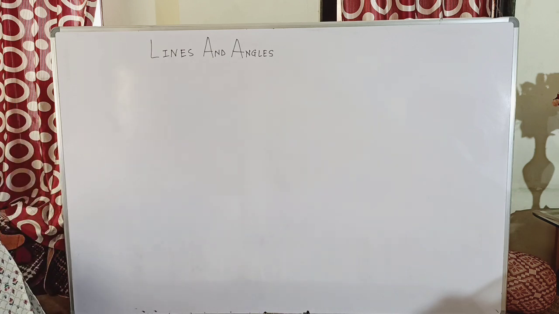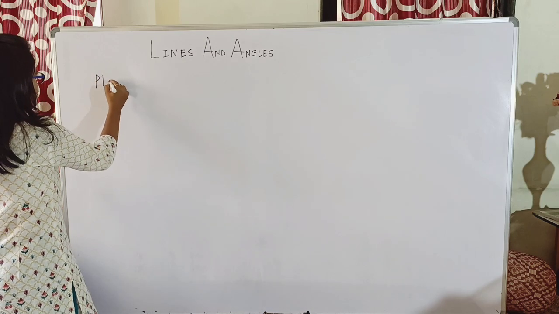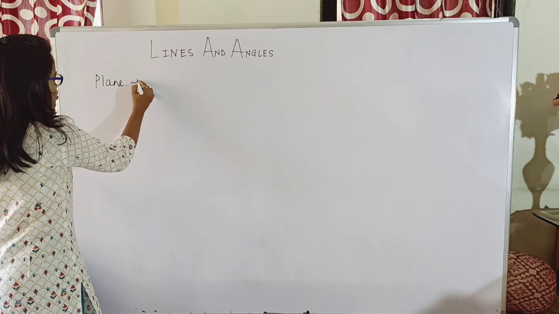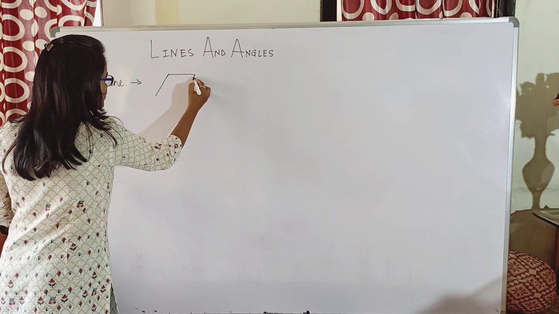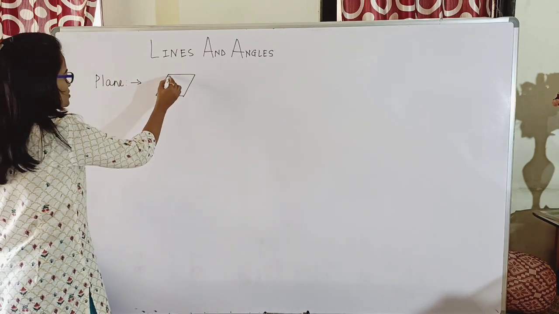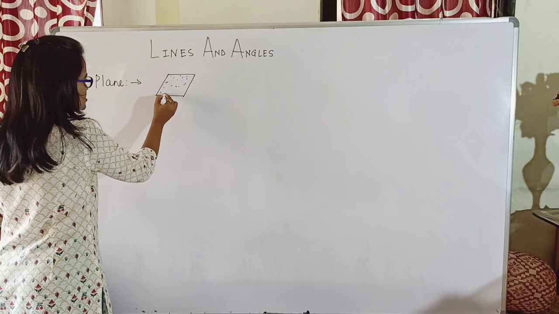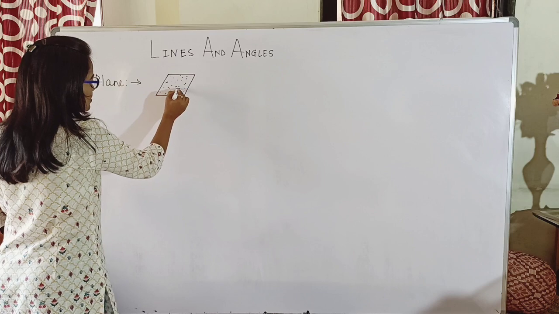First of all, let us see what is the definition of a plane. Yes, what is a plane? Now this is the figure for a plane, right? Why is it called a plane? Because whatever different points are included, these all will be considered in the plane.